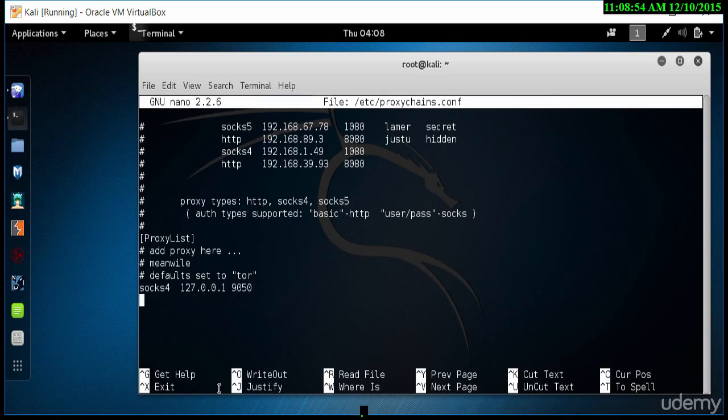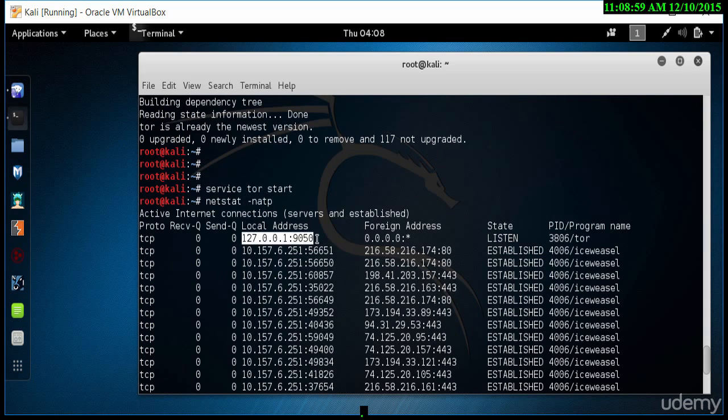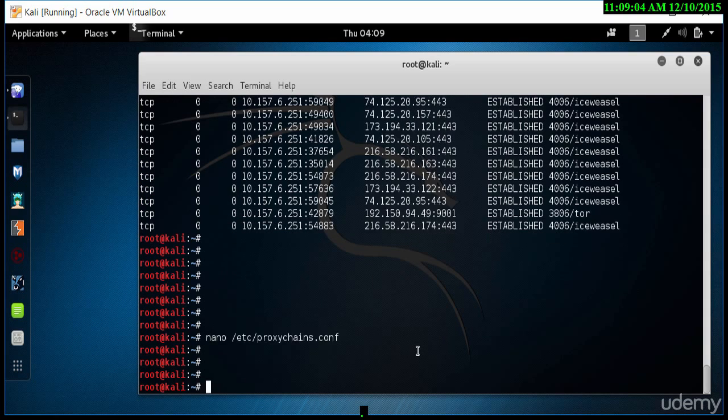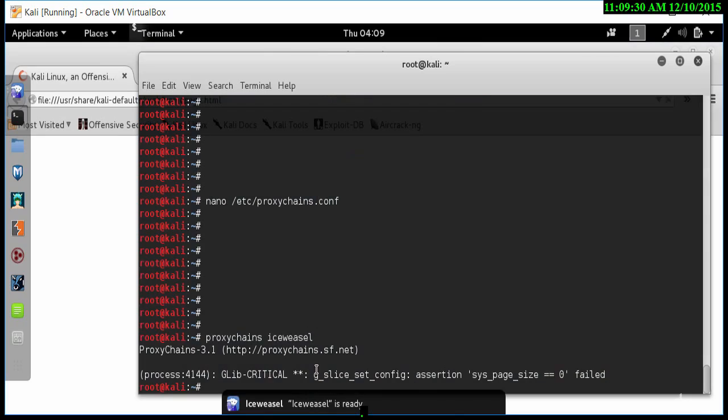Now let's see what I can show you. So yeah, as you can see, this is running and that's definitely working. So we're good to go for that particular Tor setup. We've already seen the setup of the Iceweasel browser, but let's go back to the browser using proxy chains. So I type in proxychains iceweasel, and that will open up the browser with proxy chains. And hopefully proxy chains will then give us a new IP address. So let's just do that.